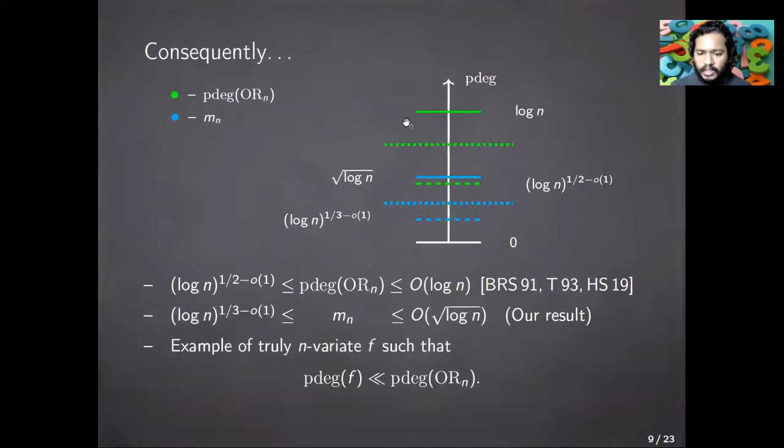In fact, even more, if the correct value of p degree of OR is this longer green line, then our tightness of the lower bound in fact gives a construction of truly invariant function f, for which the p degree is in fact something like this longer blue line, which is significantly lesser than the OR function. So we also show consequently that there are truly invariant functions whose p degree is significantly smaller than the p degree of OR.